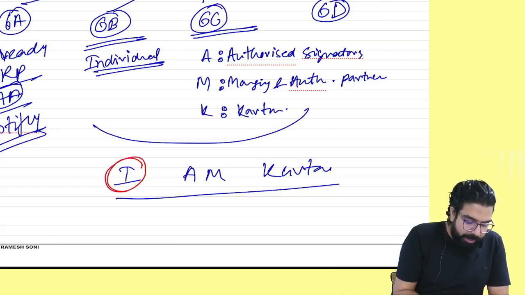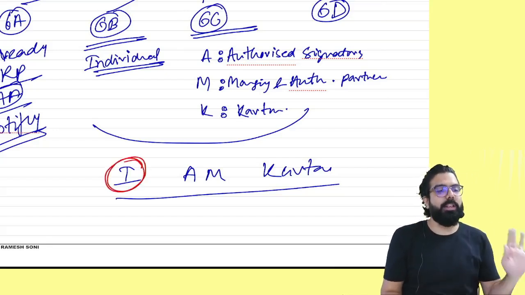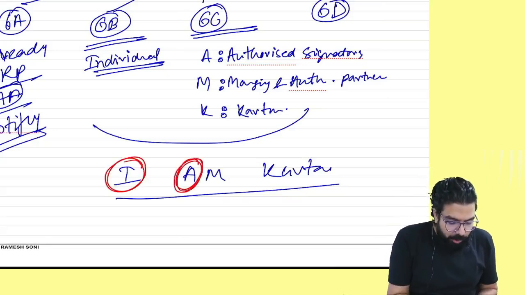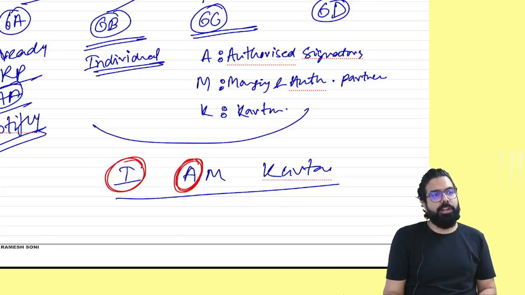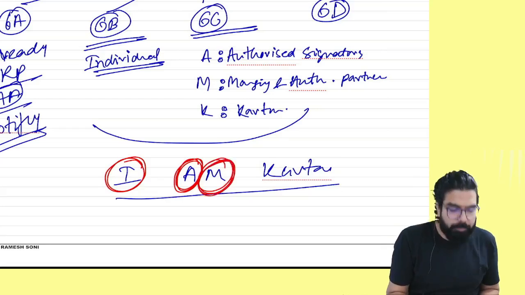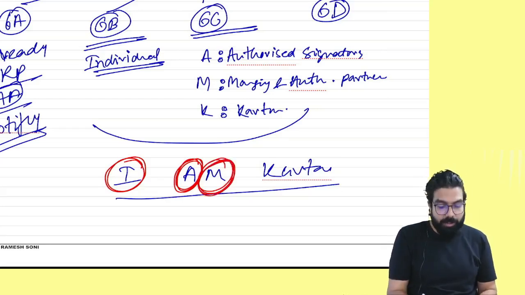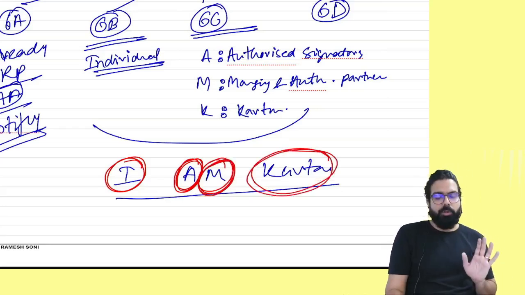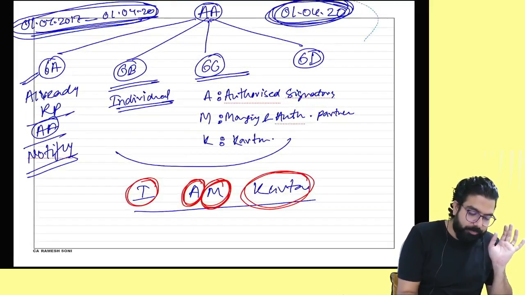I for individual: an individual has to undergo Aadhaar authentication. A for authorized signatory has to undergo Aadhaar authentication. M for managing and authorized partner has to undergo Aadhaar authentication. Karta has to undergo Aadhaar authentication. Is my point clear to all?